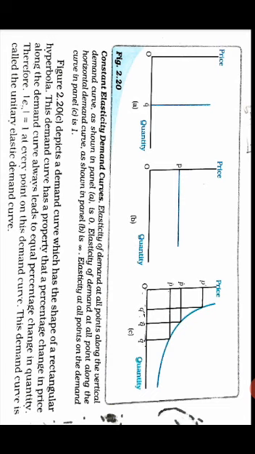Suppose now there is a 40% reduction in the price. Now the quantity demanded is going to increase by 40%. If price increases, quantity demanded reduces.